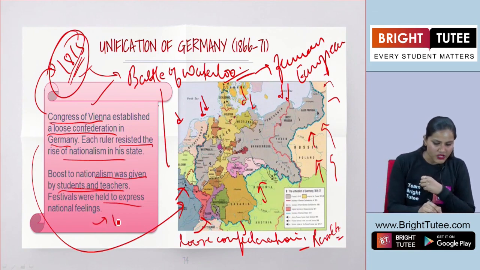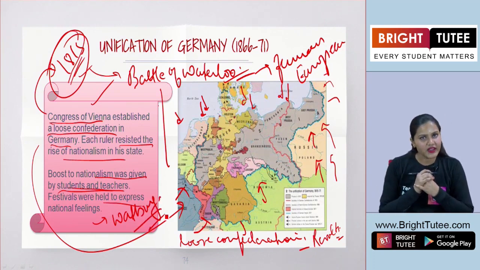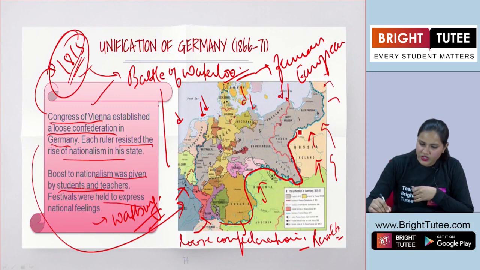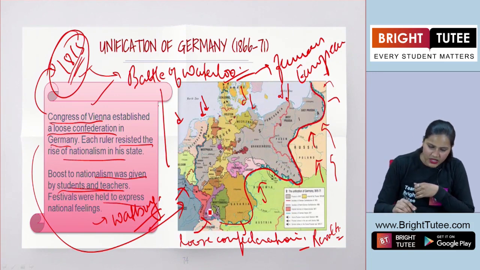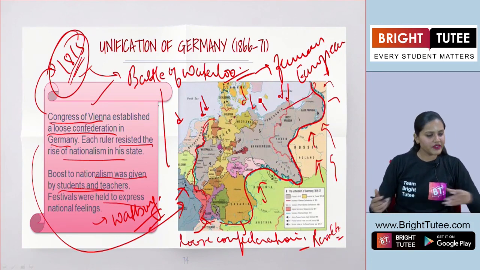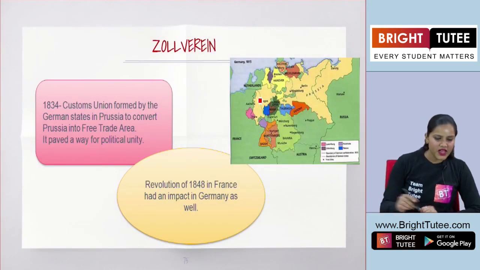Now, one of the most important festivals was the Wartburg festival that was celebrated here in Germany, right? So, you can see the map of Germany here. Again, please note that this is the boundary of Germany here, okay, that I am pointing out. So, this was a loose confederation after the death of Napoleon or his defeat also.